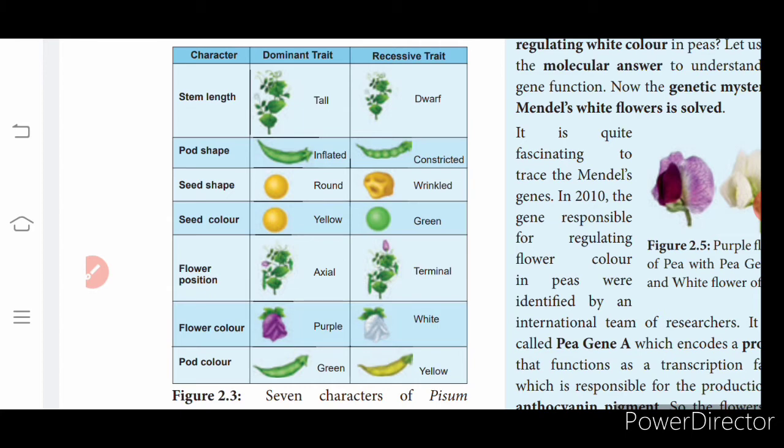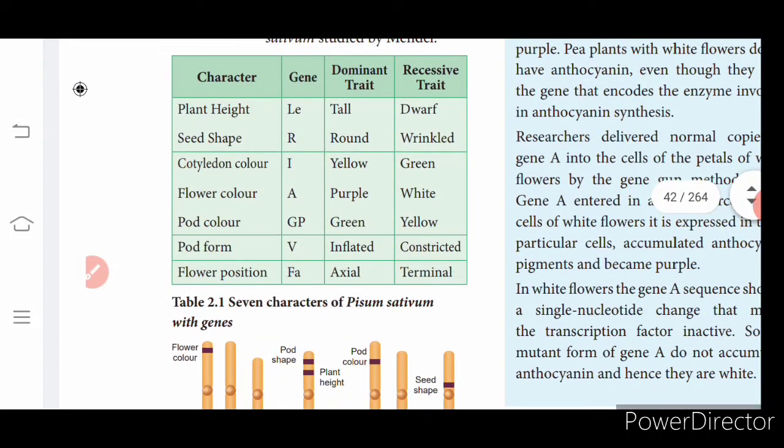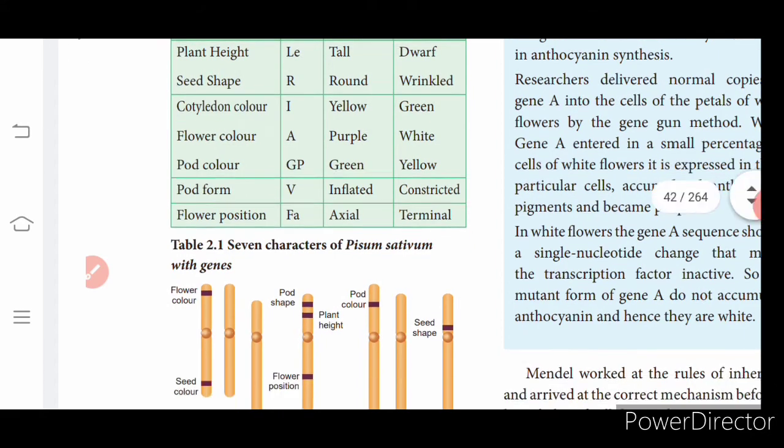Okay, and you must be able to understand all the terms given in this tabular column. If you don't understand, you can ask me. Then we have the characters of the genes, and how the genes are denoted, that is also given in this tabular column.